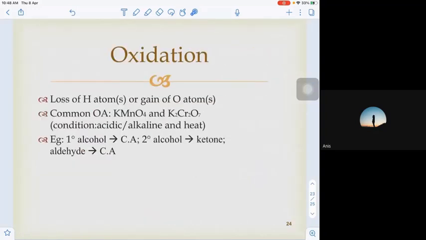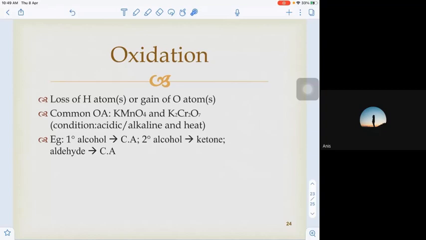The next type of reaction is the oxidation reaction. This is a reaction that we can identify when we observe that a hydrogen atom is lost or an oxygen atom is added to the starting material. It means that the product will have less hydrogen or more oxygen than the starting material, or both can happen: H is lost and oxygen is added. Either one or both happen together.